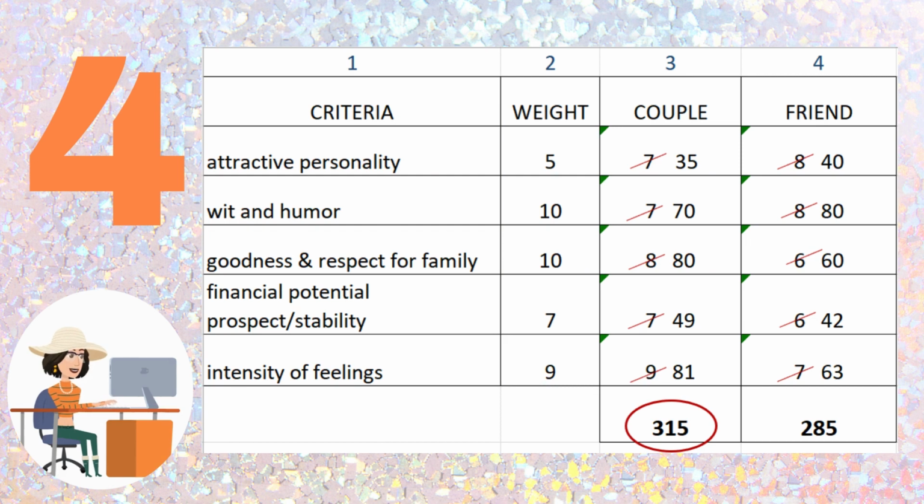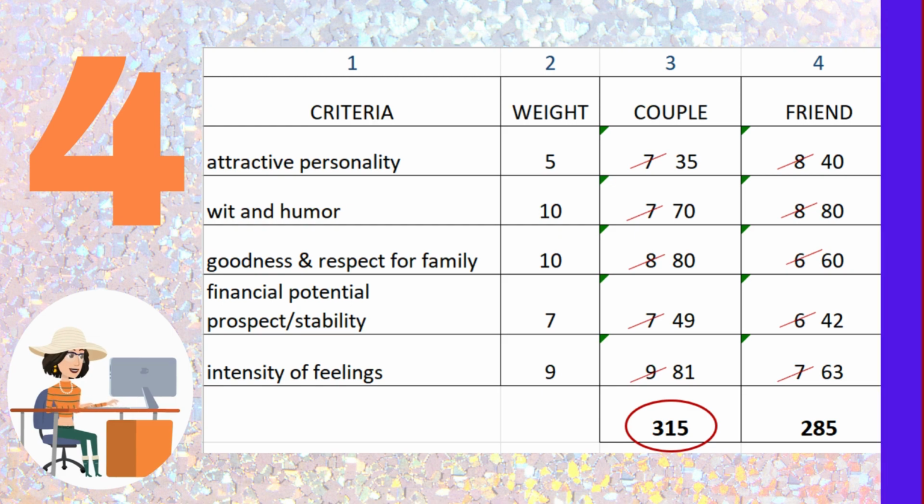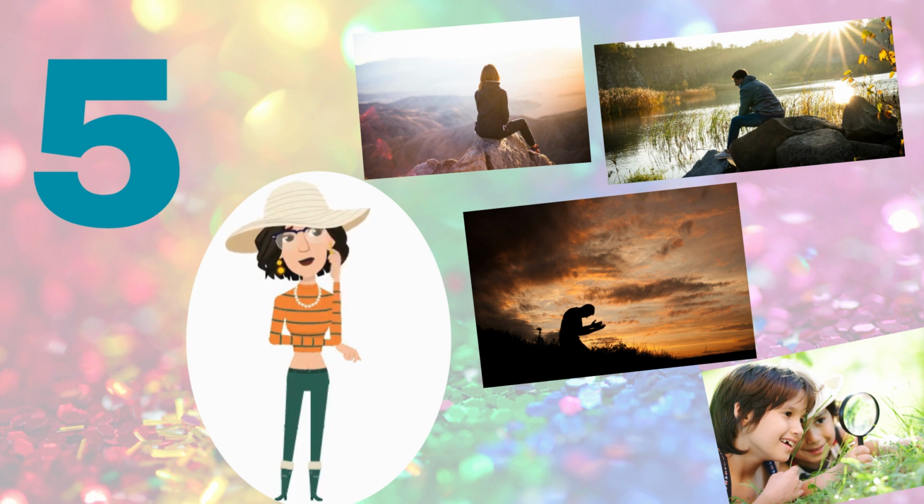Step number 4. Add the scores in column 3. Also, in column 4. The highest rating gets your attention. Step number 5. Sleep on it. Pray for guidance. Look out for affirmations or contradictions. Pray some more. Make a final decision.